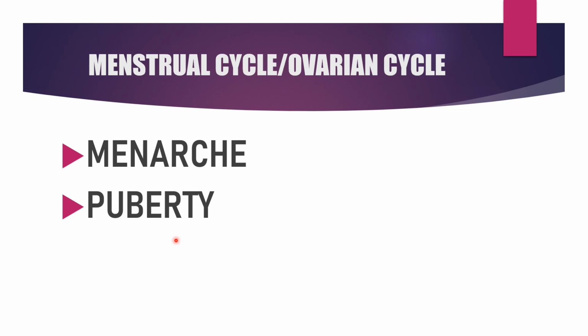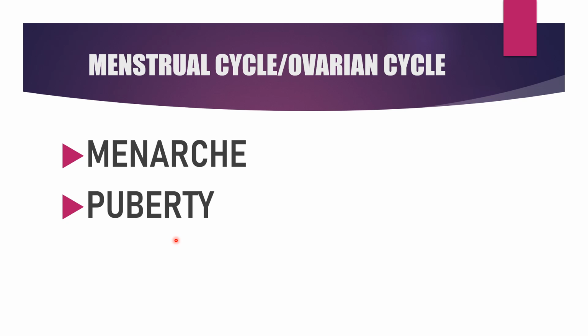Many hormones are involved in this, namely the gonadotropin hormones, which stimulate the pituitary gland to secrete various hormones like follicle stimulating hormone and luteinizing hormone. The age of puberty varies from 10 to 14 years. Now this is about puberty.